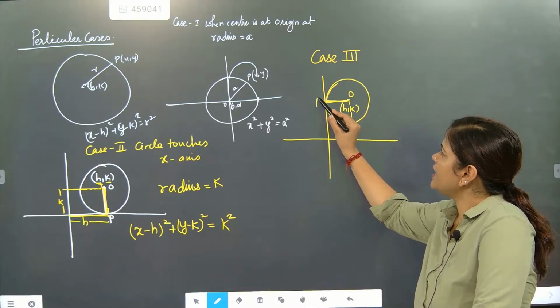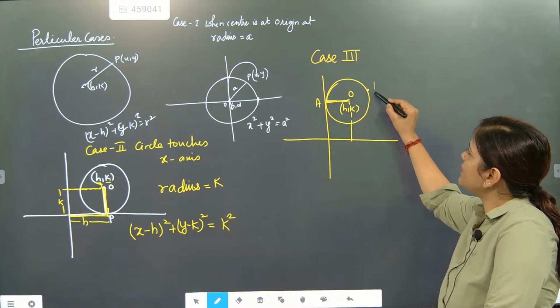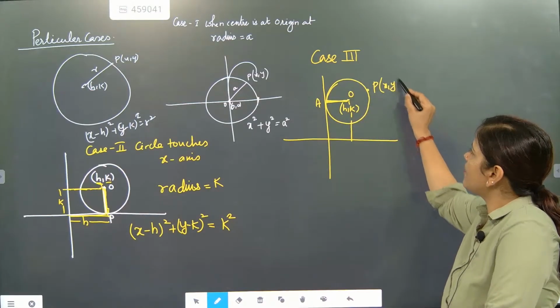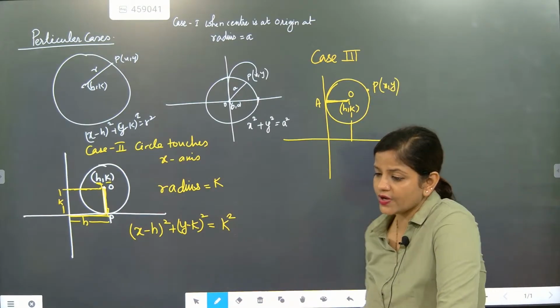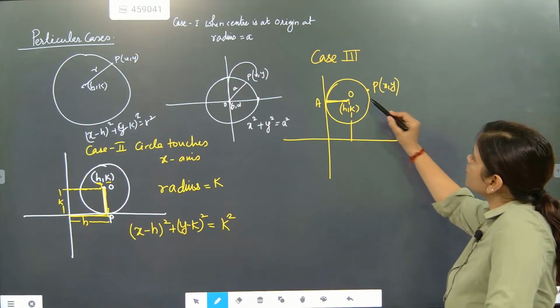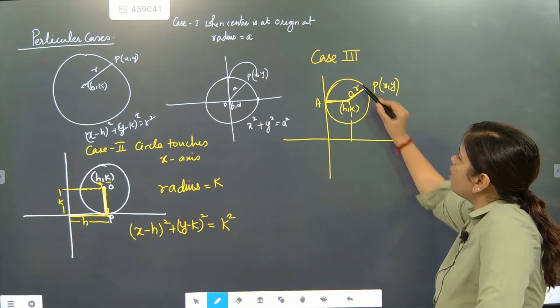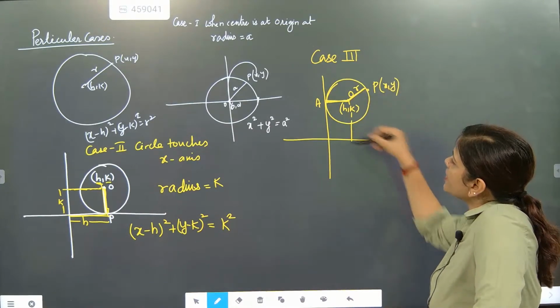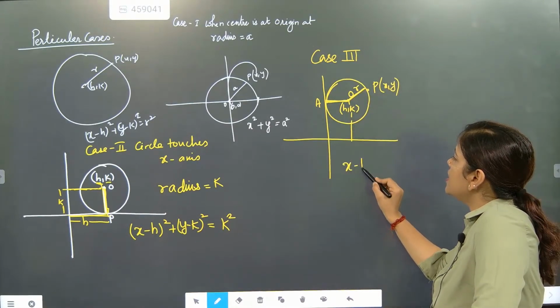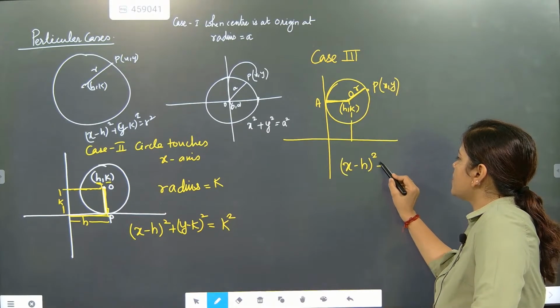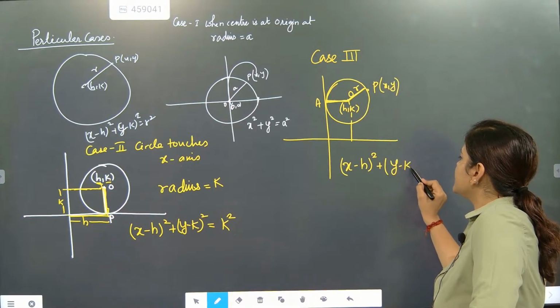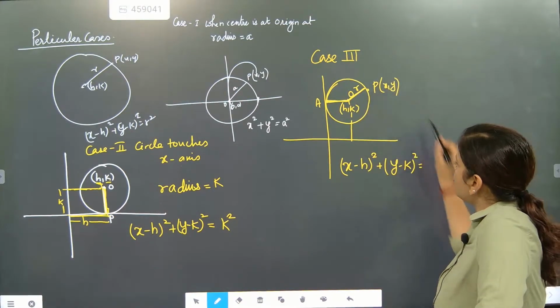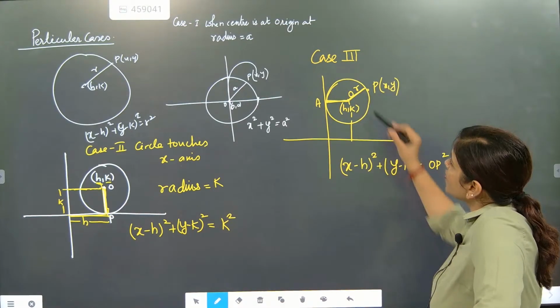On any point A you write, and this point P is considered as x comma y. So once you have written this one, now check this out. This part will become OP, and OP is the radius. So for the standard equation of a circle, x minus h whole square plus y minus k whole square is equal to OP square. So here OP square will become what?